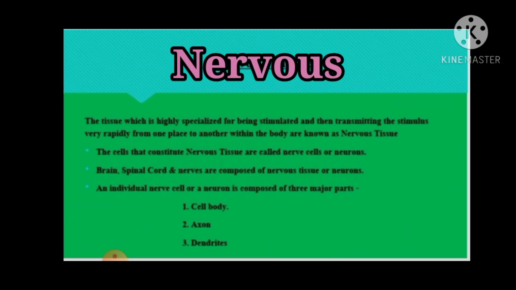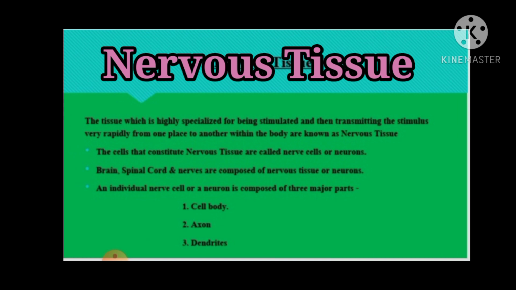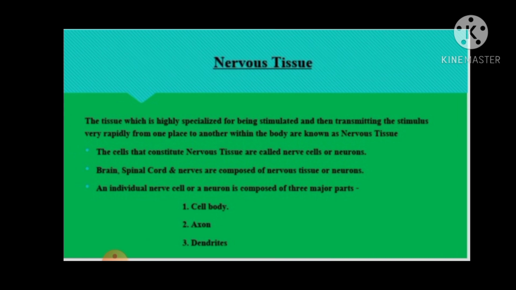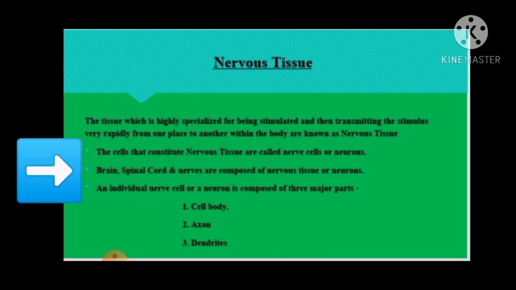Now let us study about the next tissue, that is the nervous tissue. The tissue which is highly specialized for being stimulated and then transmitting the stimulus very rapidly from one place to another within the body is known as nervous tissue. The cells that constitute nervous tissue are known as nerve cells or neurons. Brain, spinal cord, and nerves are composed of nervous tissue or neurons.